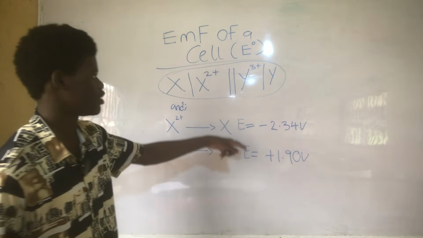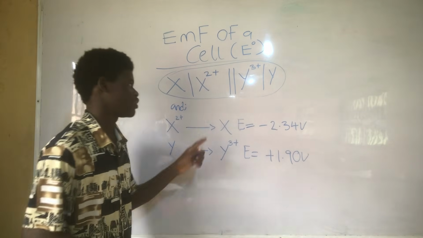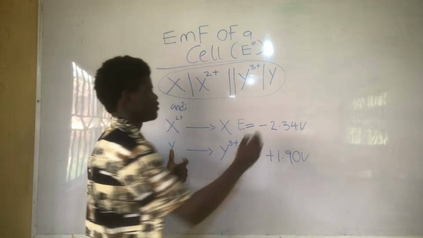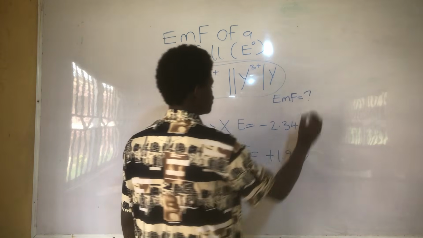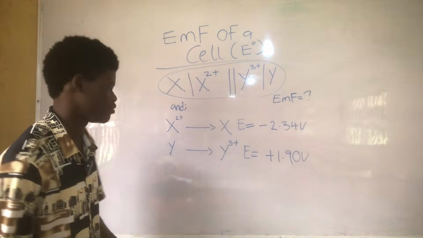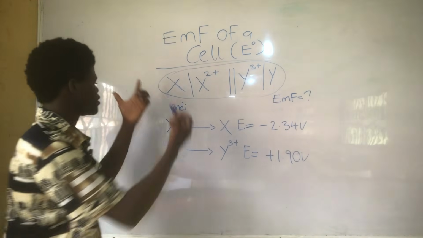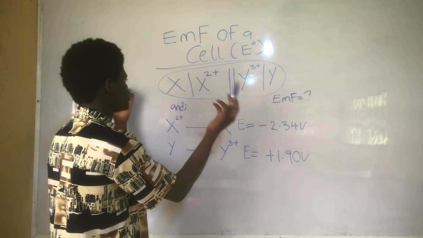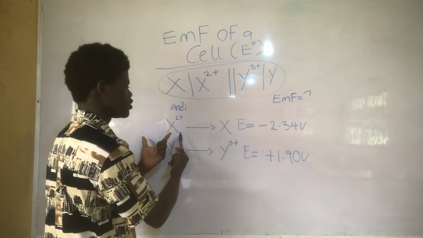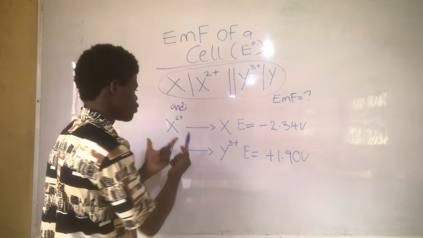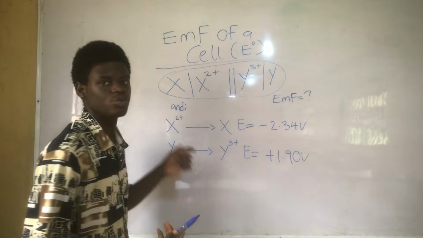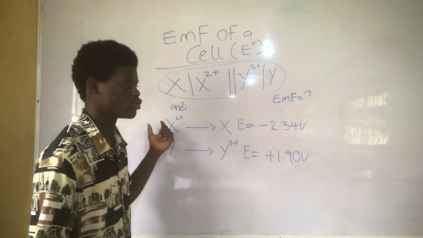They give the electric potential for X and for Y. And they're asking us to find the EMF, the standard EMF, by the way. So if you look at this cell notation, it is moving from 1 to 2, but in this equation, it is moving from 2 to 1. So we want it to move from 1 to 2. What do we do? We have to reverse the equation.